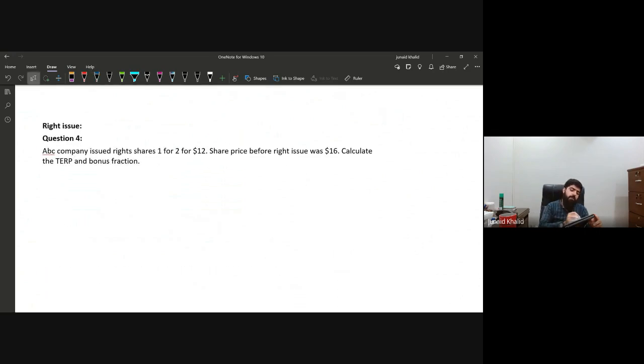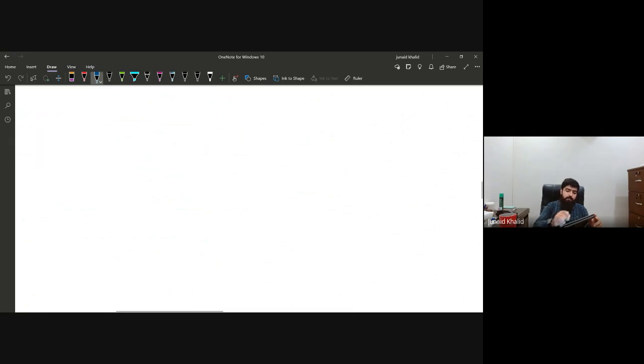Now let's move on to another and the most important area, that is the rights issue. Now what is a rights issue? As you've seen, the company issues bonus shares to their existing shareholders. Likewise, the company might issue rights shares to their existing shareholders.